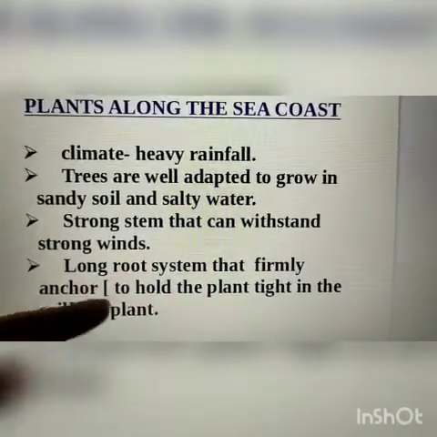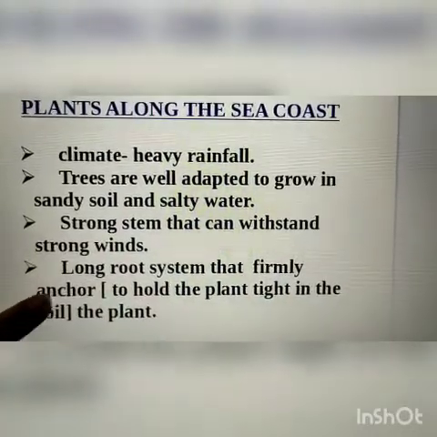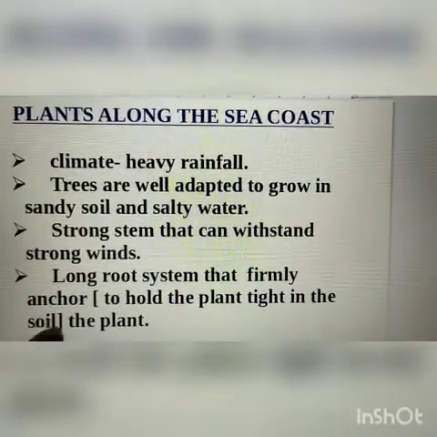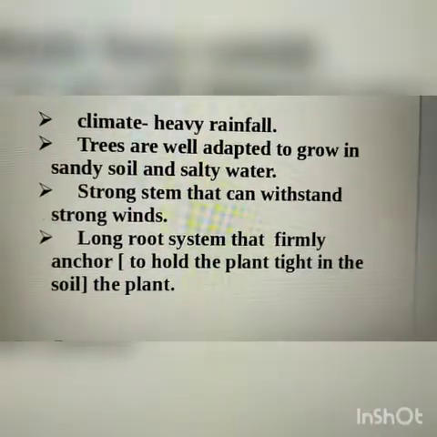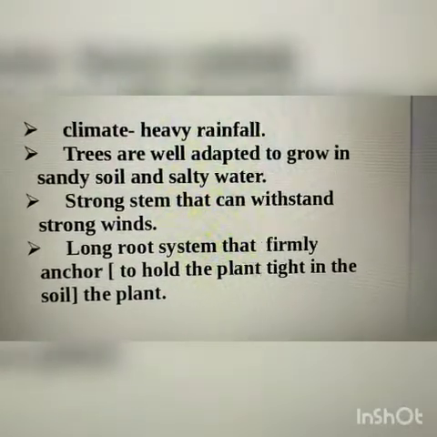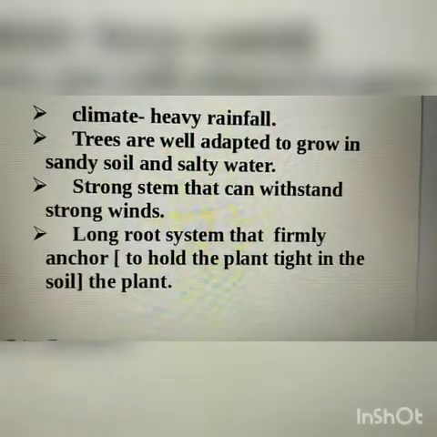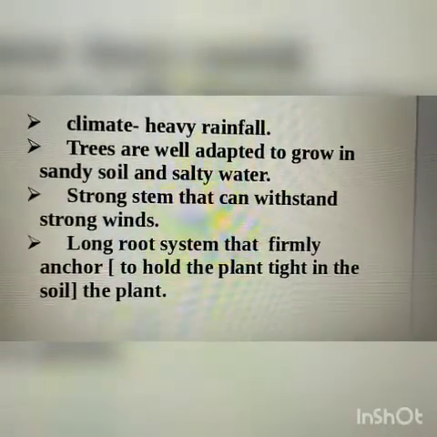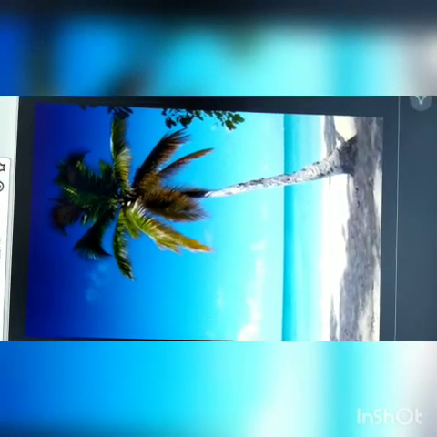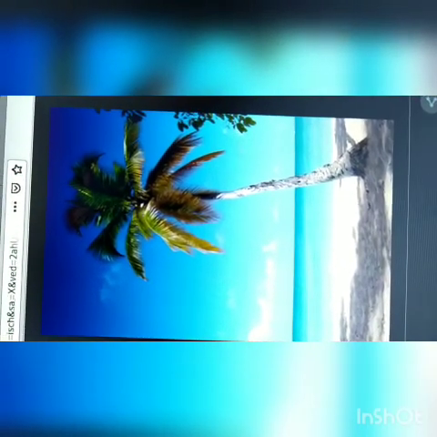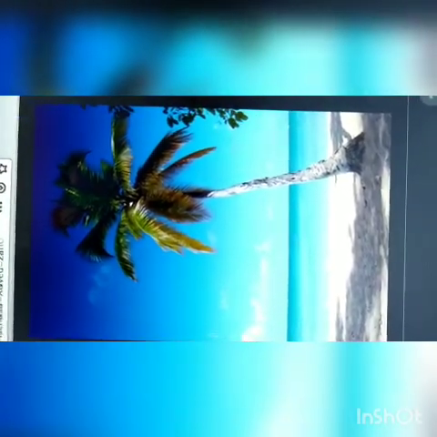And these roots also firmly anchor. Means these roots help to hold the plant tight in sandy soil, as they can be carried away by water currents. Okay? So plants such as coconut and palms have high water requirements. So they grow in coastal areas. Okay? They are able to grow in coastal areas.